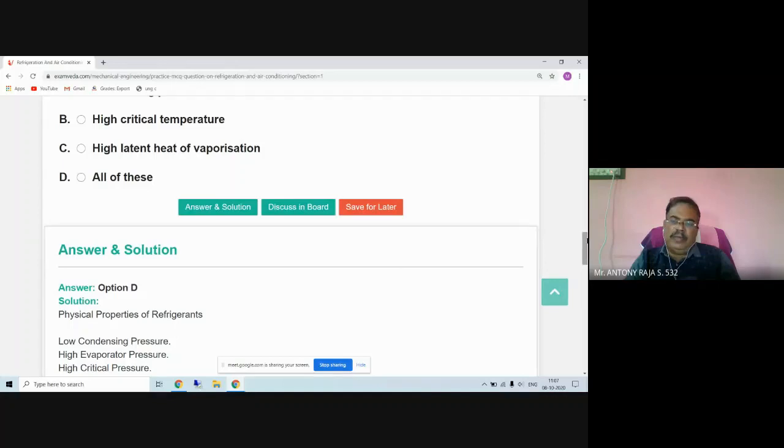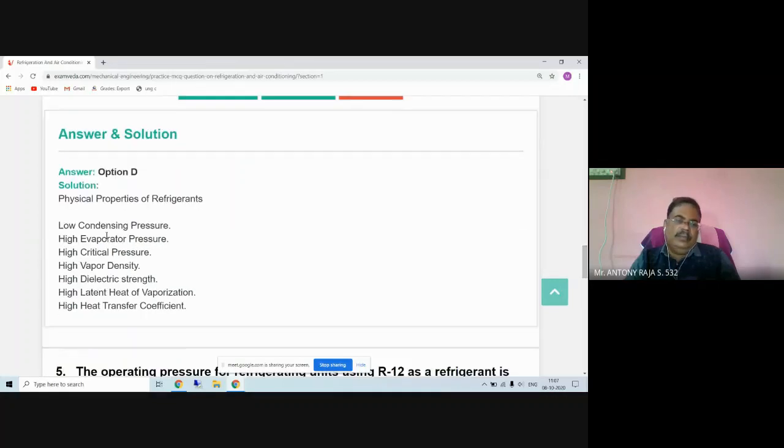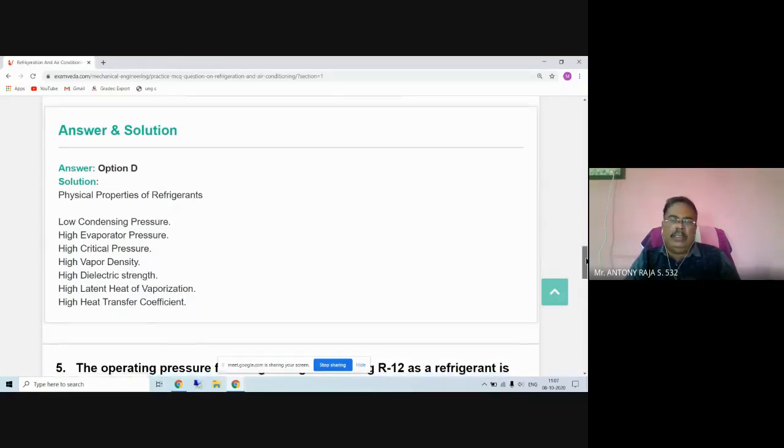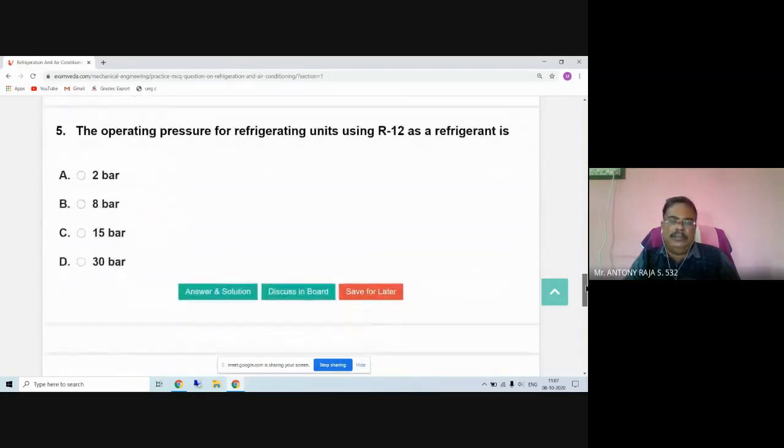So option D, all of these. Physical properties of refrigerant: this is a property we already discussed. Ideal properties of a refrigerant: low condensing pressure, high evaporator pressure in order to increase the COP value, higher critical pressure, higher vapor density, high dielectric strength, high latent heat of evaporation, high heat transfer coefficient. These are the properties we discussed yesterday.